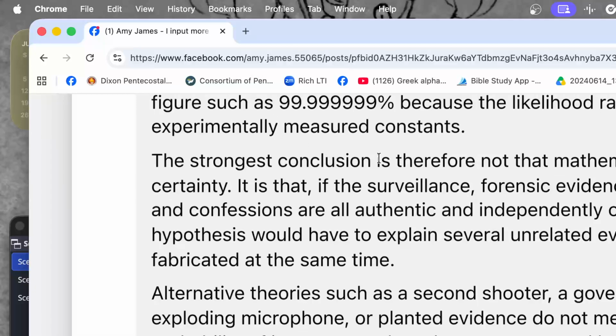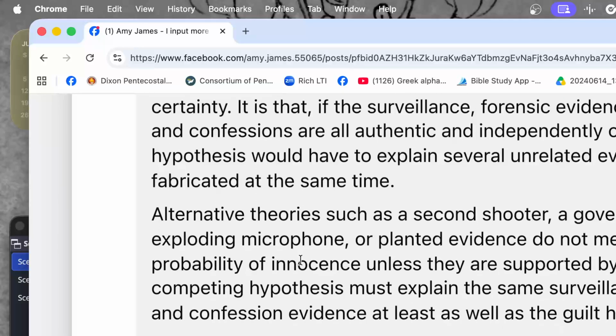And then it says the strongest conclusion is therefore not that mathematics proves guilt. It is that if surveillance, forensic evidence, ballistics, digital records, and confessions are all authentic and independently corroborated, the innocence hypothesis would have to explain several unrelated evidence systems failing or being fabricated at the same time.